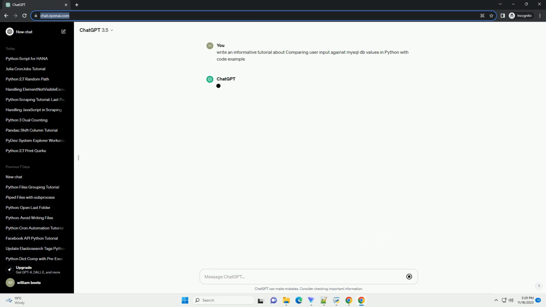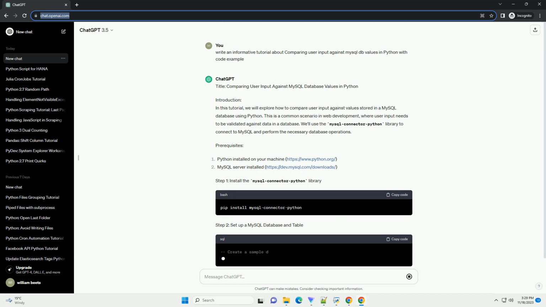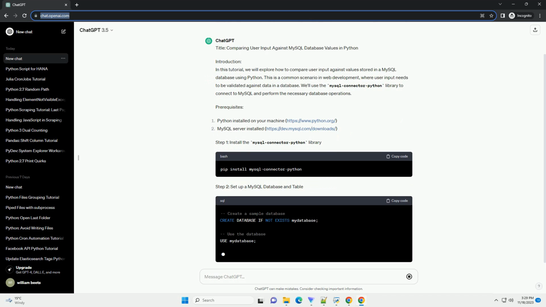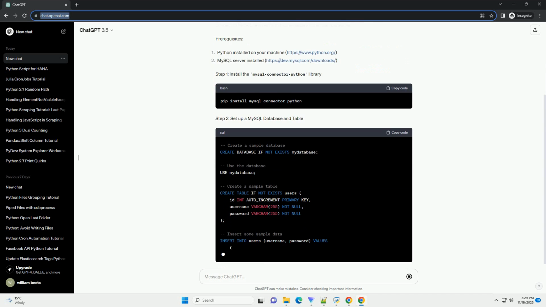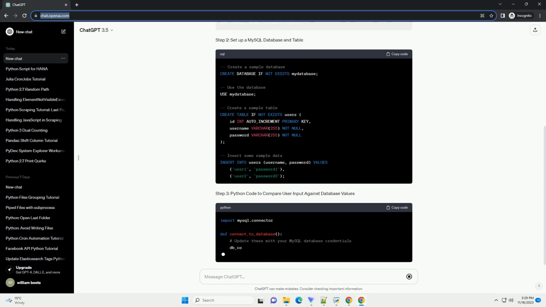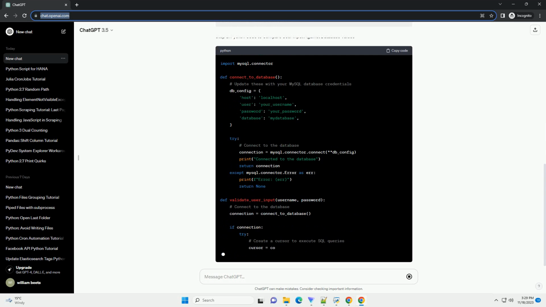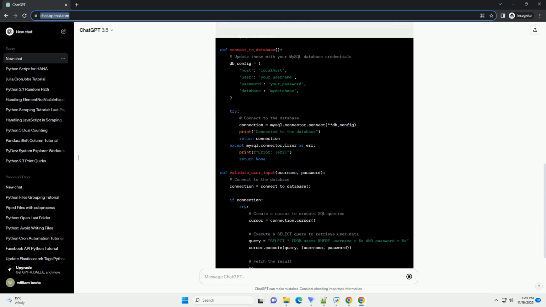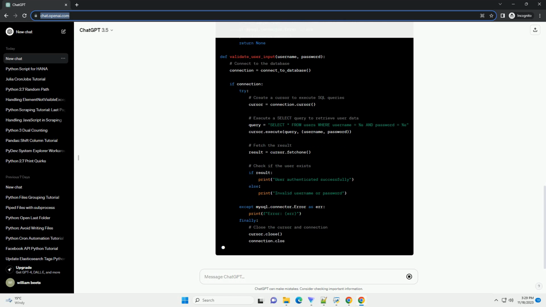Title: Comparing user input against MySQL database values in Python. Introduction. In this tutorial, we will explore how to compare user input against values stored in a MySQL database using Python. This process is commonly used in applications where user authentication or data validation is necessary. We'll use the mysql-connector-python library to connect to the MySQL database and perform the required operations.